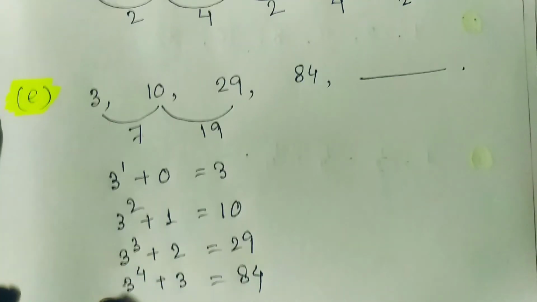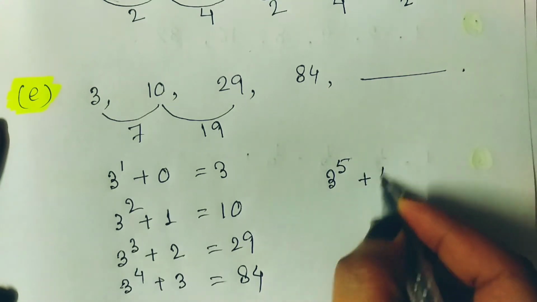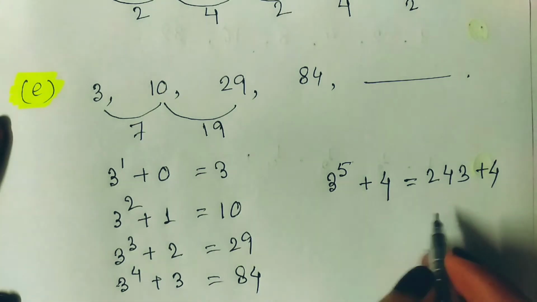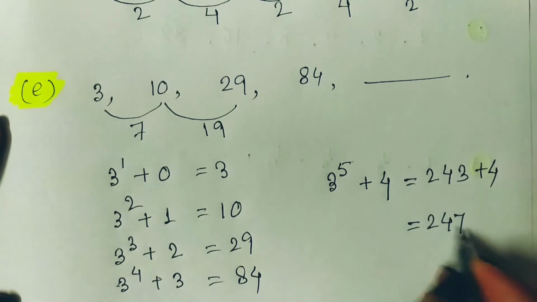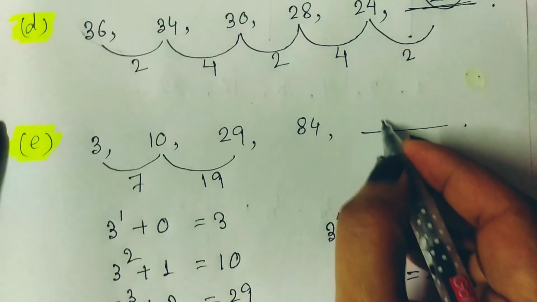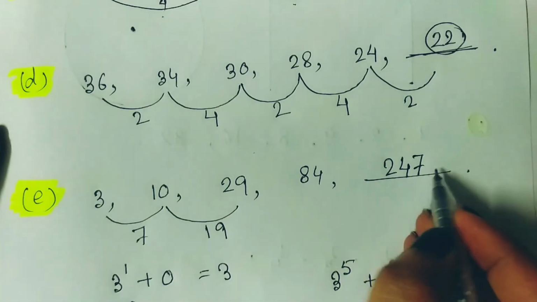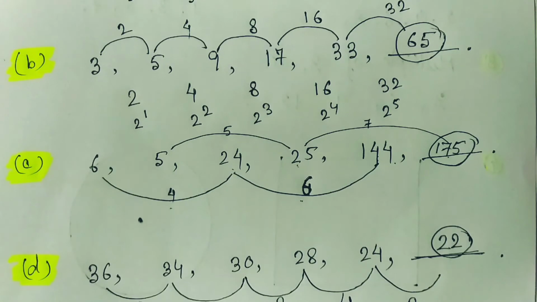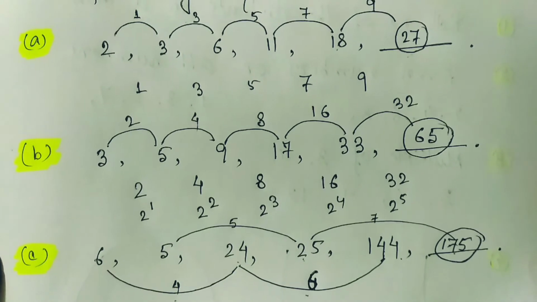So what should be the next? Next should be 3 to the power of 5 plus 4. So if we calculate, then we will find out it is 247. So just look, in this way we can fill up, just observing the pattern of these numbers, we can find out what the next number should be.